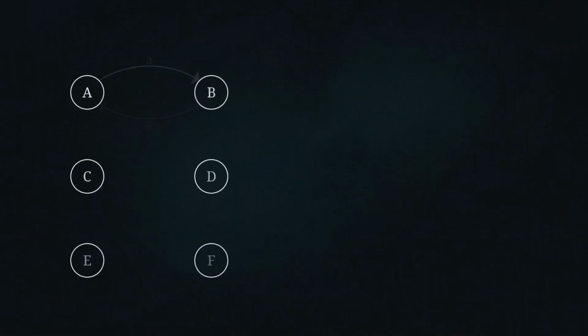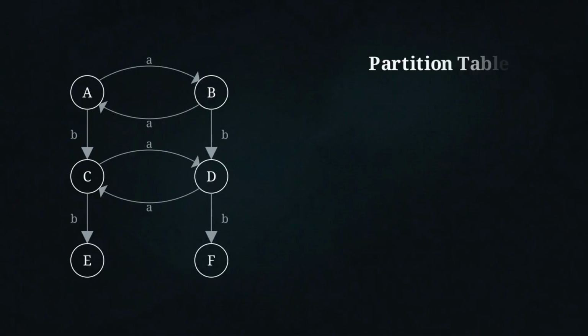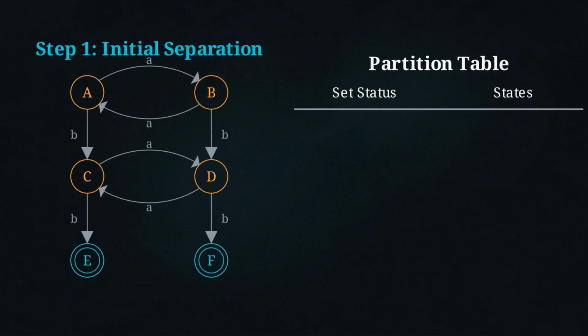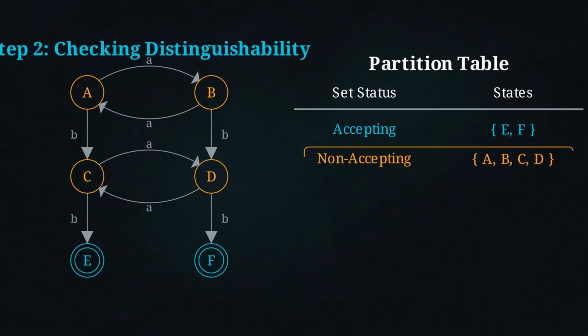On the left is an unoptimized DFA. On the right, a blank partition table. Step 1 is initial separation. We divide all states in the graph into two fundamental sets, based solely on their final status, accepting states and non-accepting states.